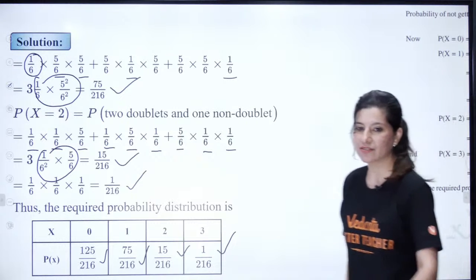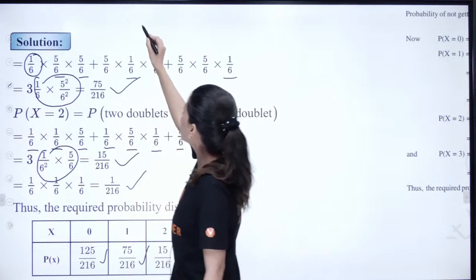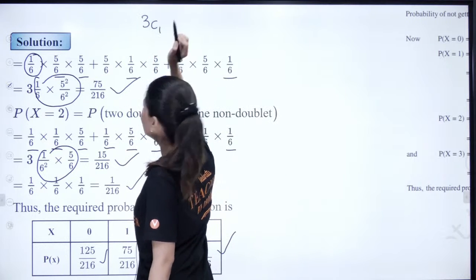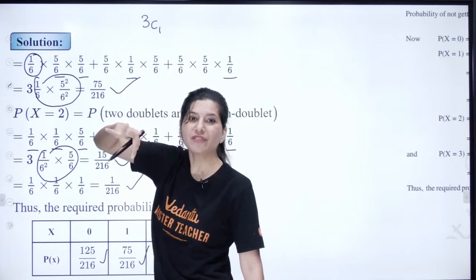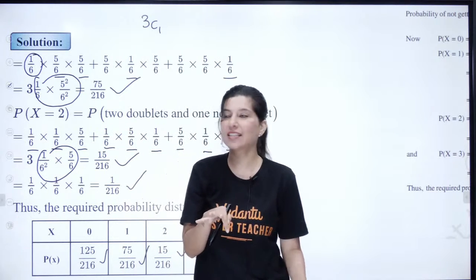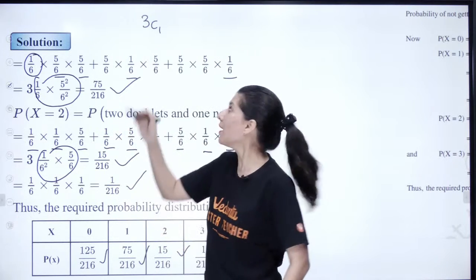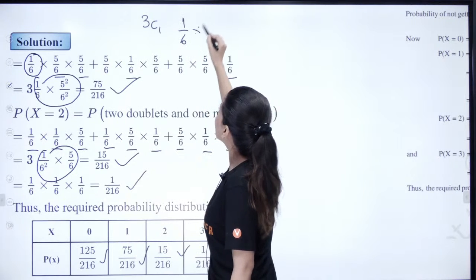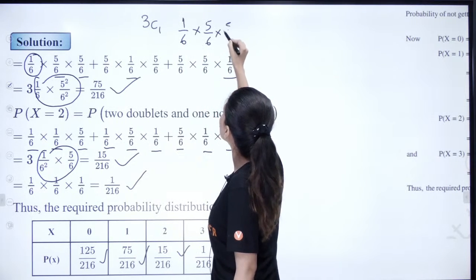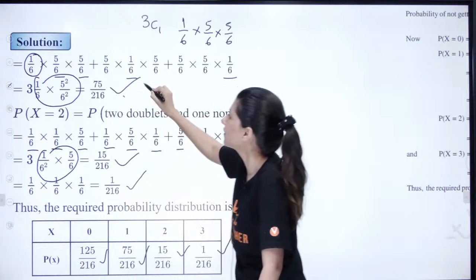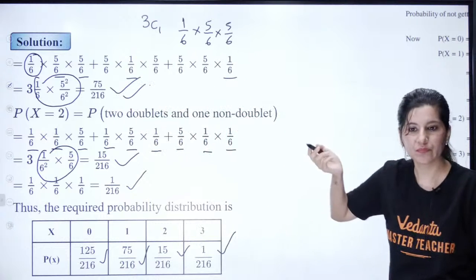Yeah, combinations. If you want to use combinations, you can use 3C1, out of 3 places, because you are having 3 chances. You want my 1 doublet and the rest non-doublets. Again, you are going to get the same answer. You can do that. Okay.